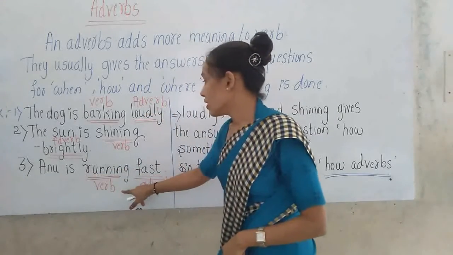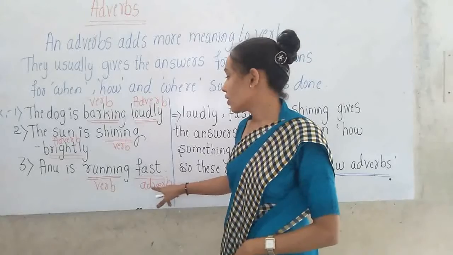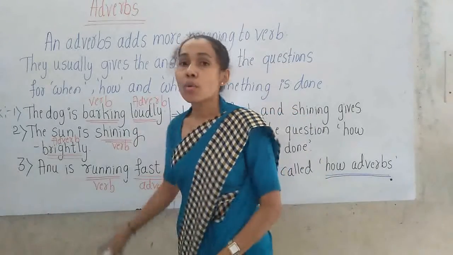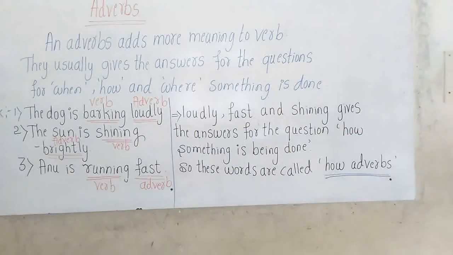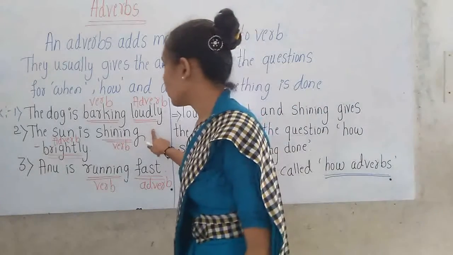So here running is verb, fast is adverb. Adverb is adding more meaning to the verb. Okay, children, here loudly and shine, loudly, brightly, fast are the adverbs.